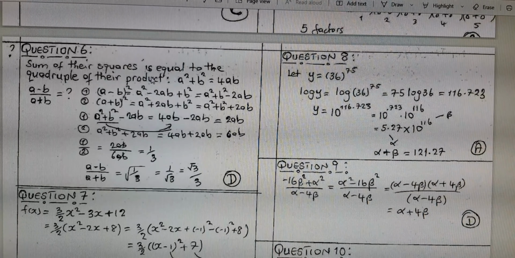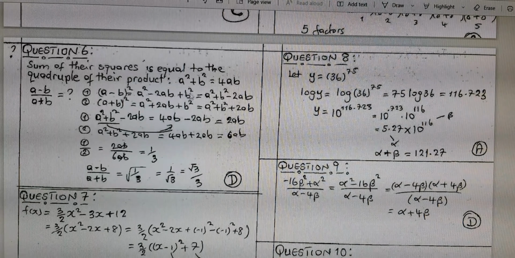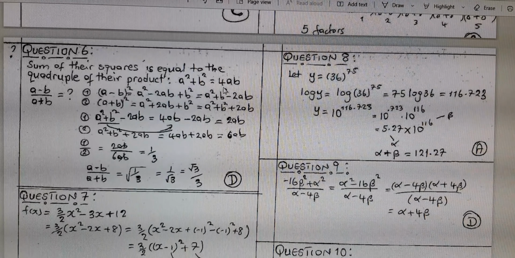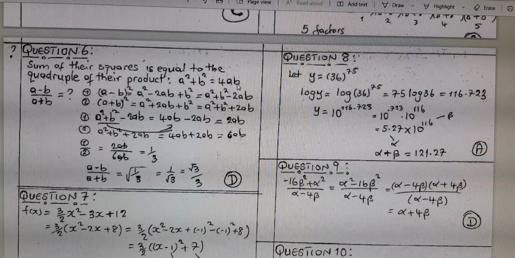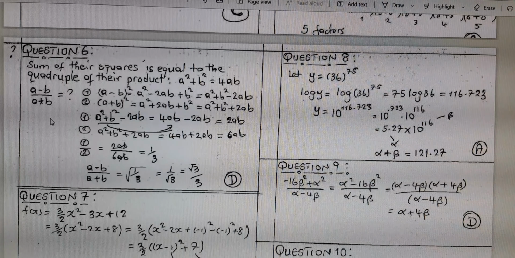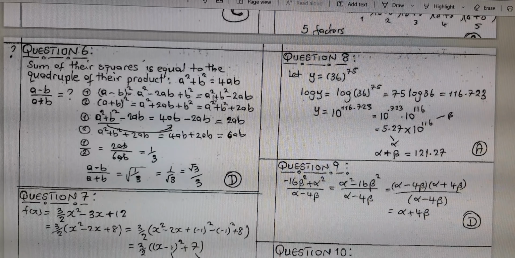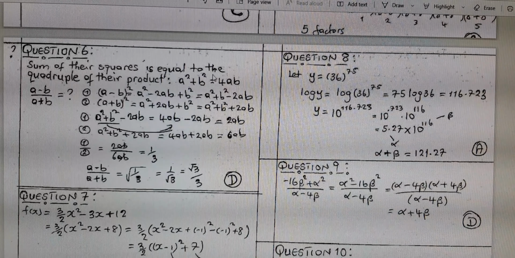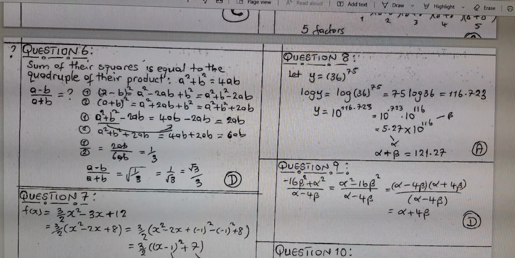So the sum of the squares is equal to the quadruple of their product. If I get two numbers a and b, and the sum of their squares is equal to the quadruple of their product, then it means a squared plus b squared is equal to 4ab. You are asked to look for this ratio. So the key thing here is simply to look for a minus b over a plus b. But what I have as information is in squares of a and b. So one key way is to try to square this, and that's what I did here.